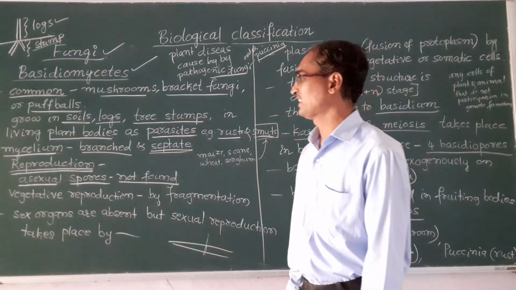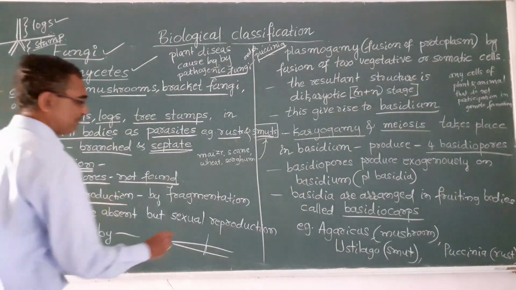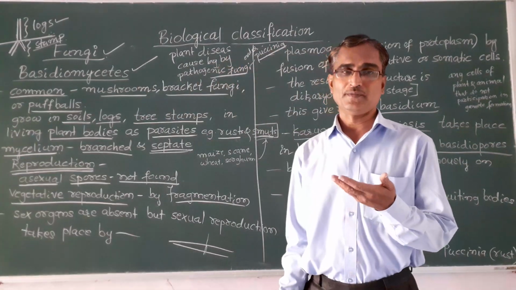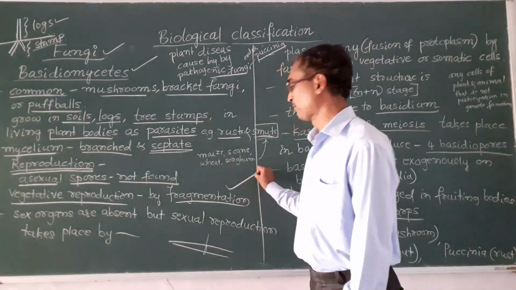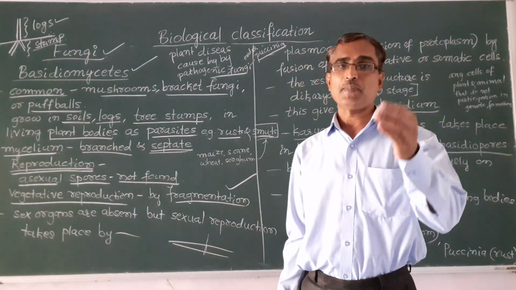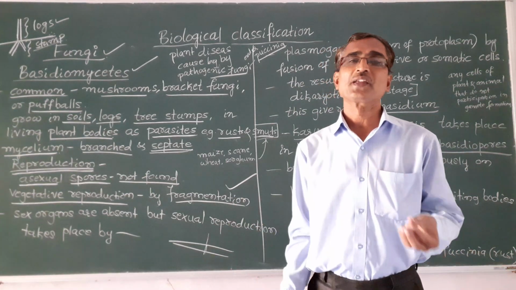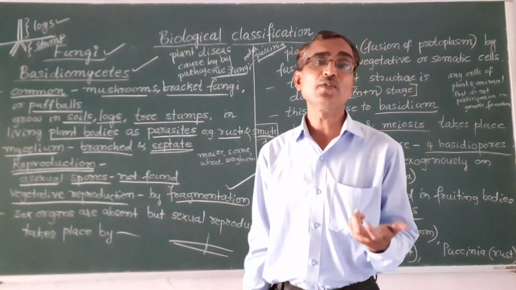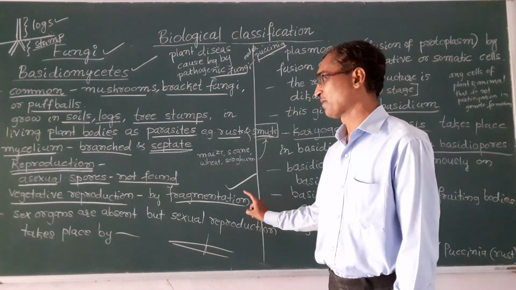And next, vegetative reproduction takes place by fragmentation. That is, the body is fragmented or broken down into pieces, and each piece develops into a new organism or new plant. So that is fragmentation.